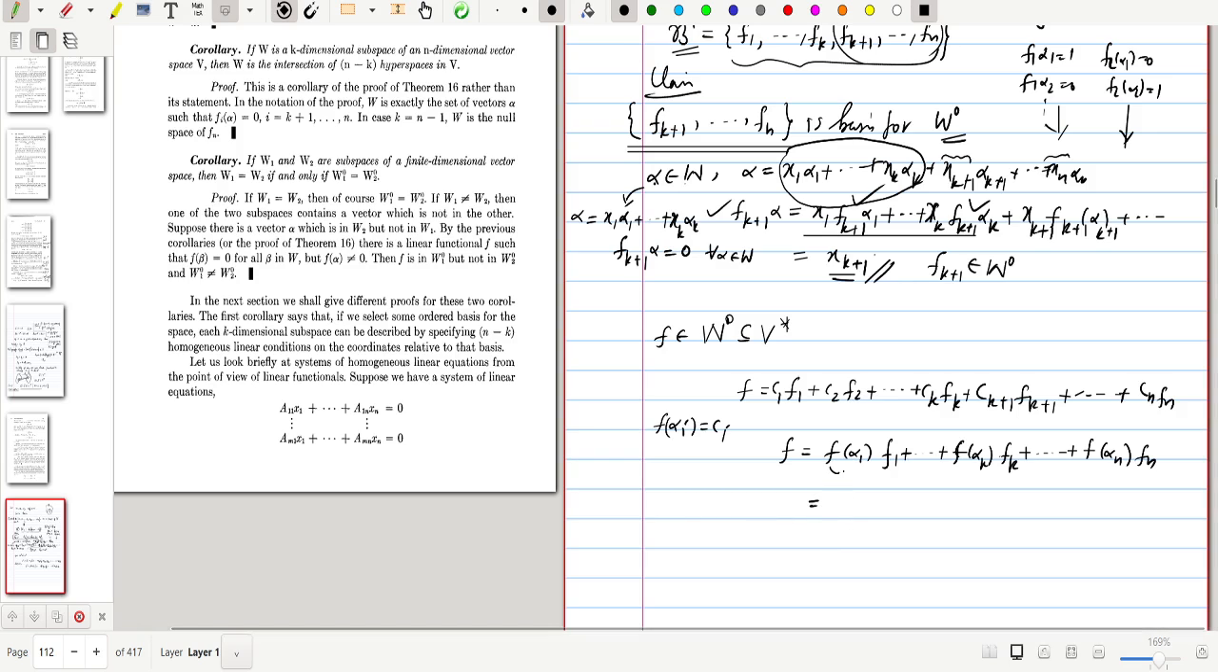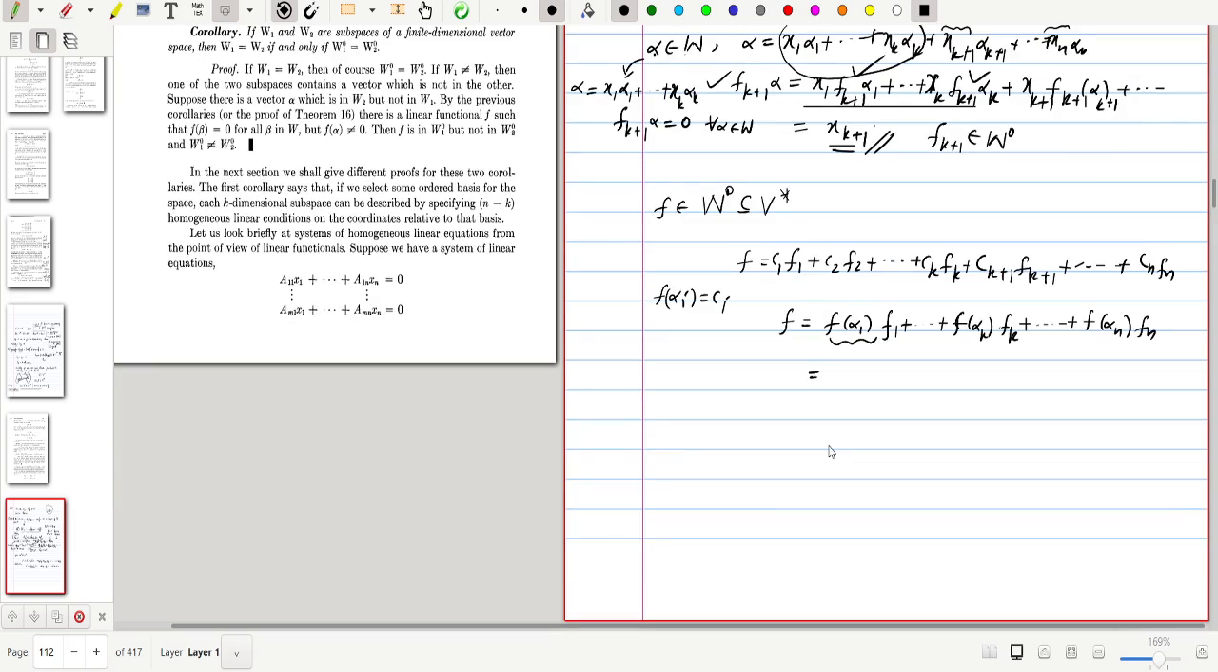But we will prove that f of alpha 1, f of alpha 2, and so on up to alpha k, are all 0. That is because alpha 1, alpha 2, all the way up to alpha k are elements of W; in fact, those are basis elements. And this f comes from W naught, so f maps every element of W to 0. By the definition of W naught, f of alpha 1 will be 0, all the way up to f of alpha k equal to 0.